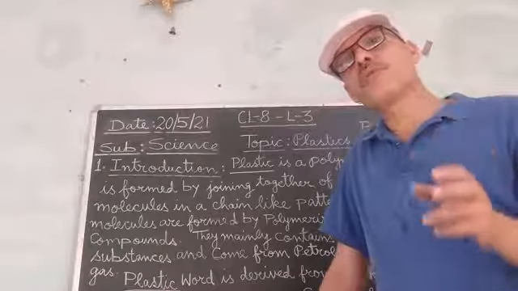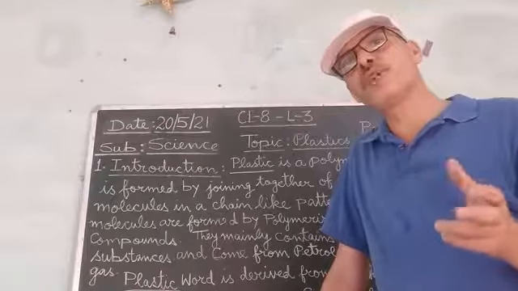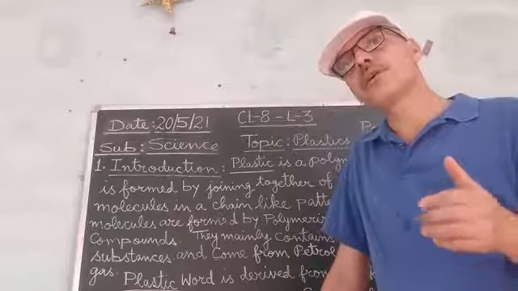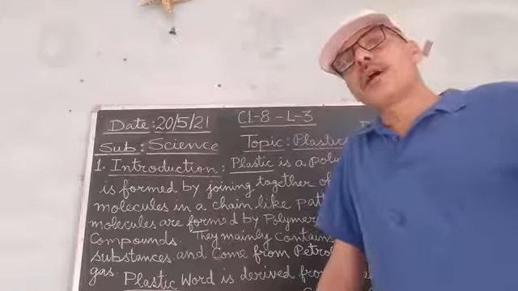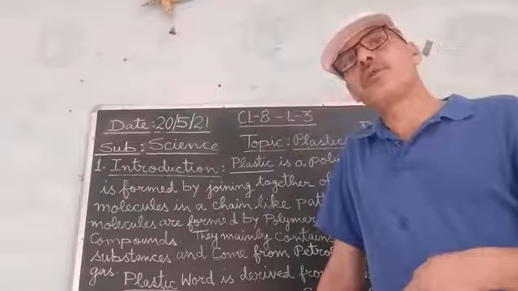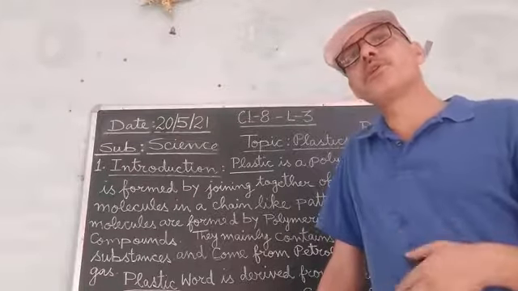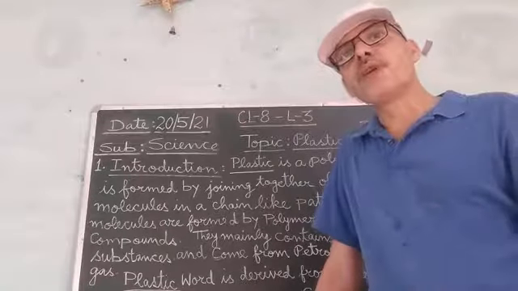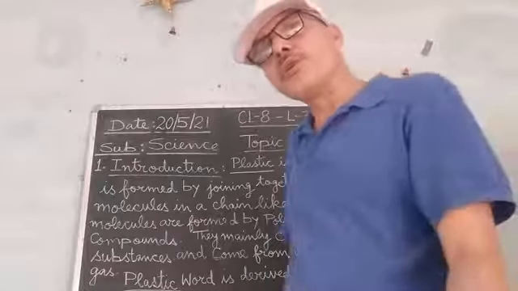So the clothes of the firefighters which they wear at the time of a fire accident are also made up of melamine because it has the ability of tolerating very high temperature or heat.